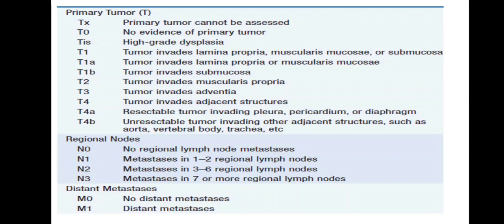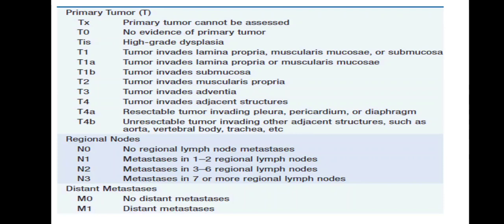T3, tumor invades the adventitia. T4, tumor invades adjacent structures. So T4 is divided into A and B. T4a is where there is a resectable tumor invading pleura, pericardium or diaphragm. T4b, unresectable tumor invading other adjacent structures such as the aorta, vertebral body, trachea.